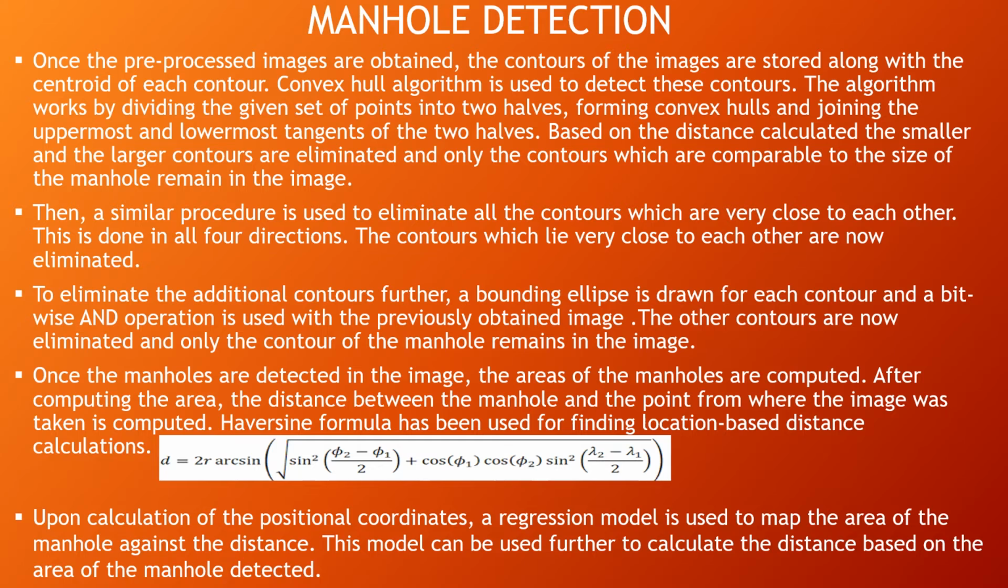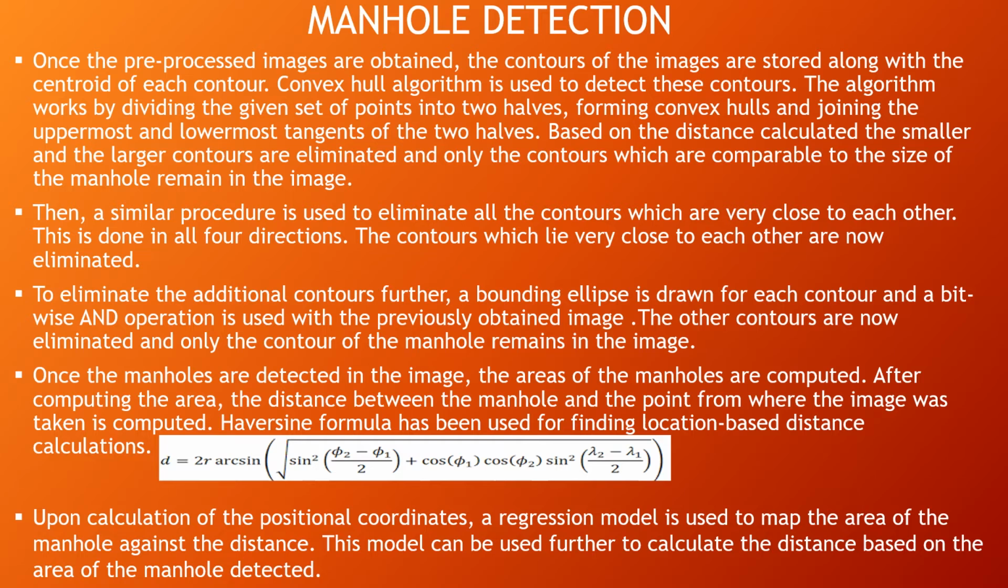The distance between the centroid of the contour and the inner edge of the contour in 4 directions is computed by iterating over each pixel in this direction. To eliminate the additional contours, a bounding ellipse is drawn for each contour and a bitwise AND operation is used with a previously obtained image. Since the shape of the manhole in the image is like an ellipse, the other contours are now eliminated and only the contour of the manhole remains in the image.